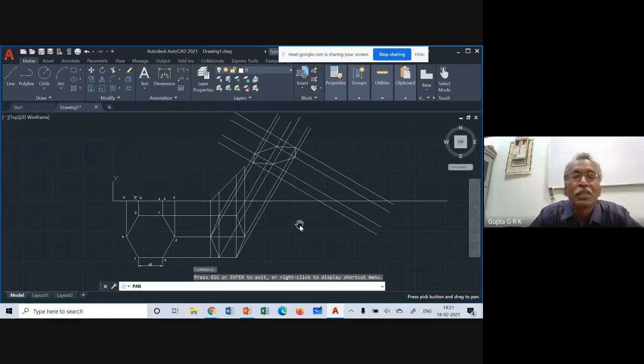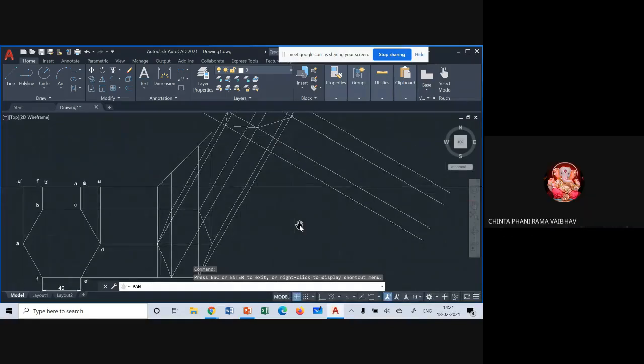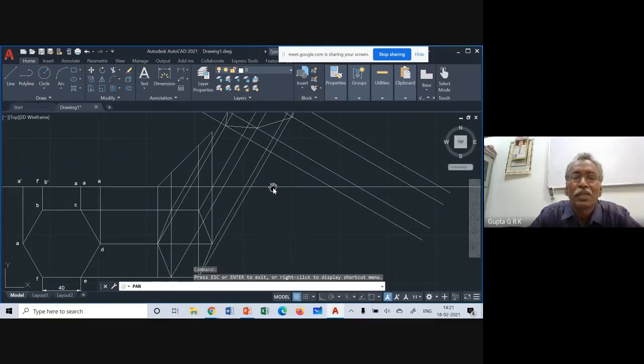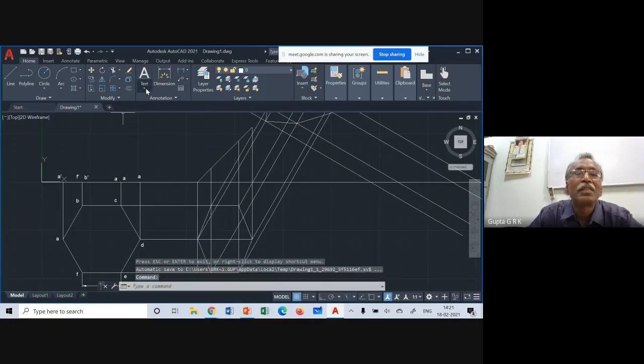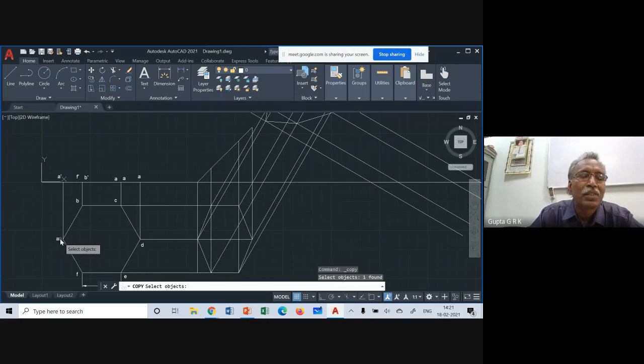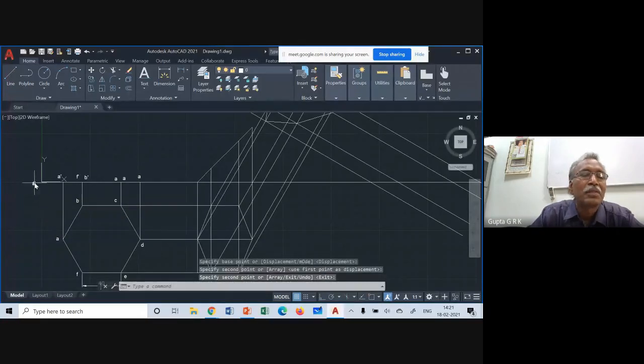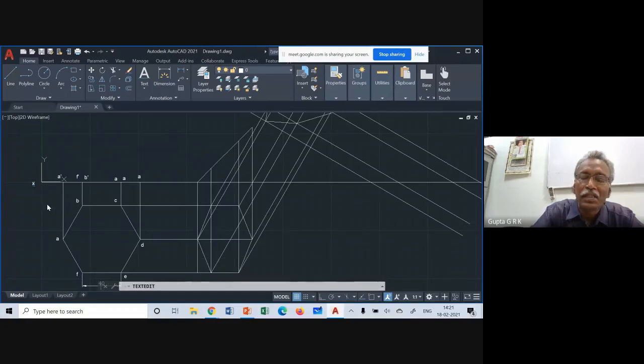Naming axis as XY, yeah. XY also you can do the same thing. So suppose I take again copy and choose this letter, enter, and base point, and I put it here. So that is A, and double click, you type X. Okay. That is the way you can write that.